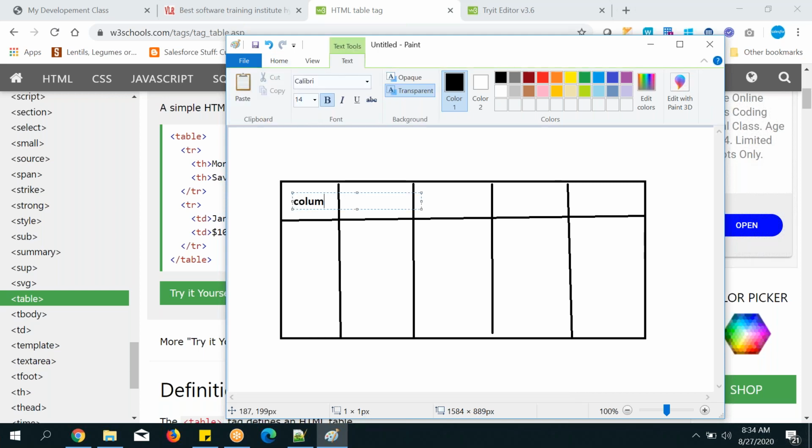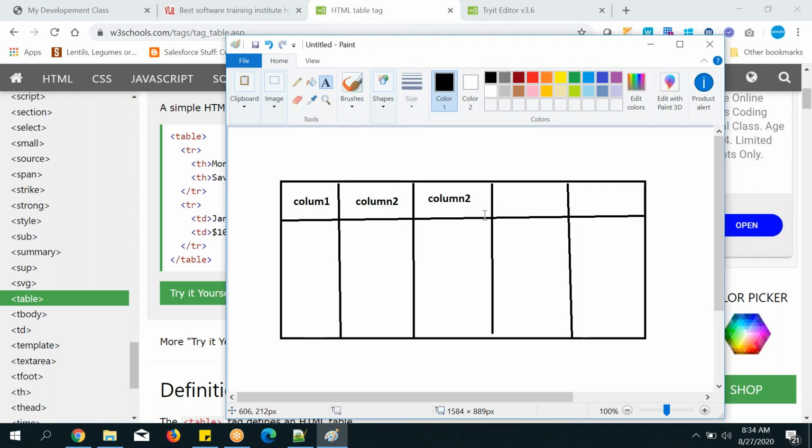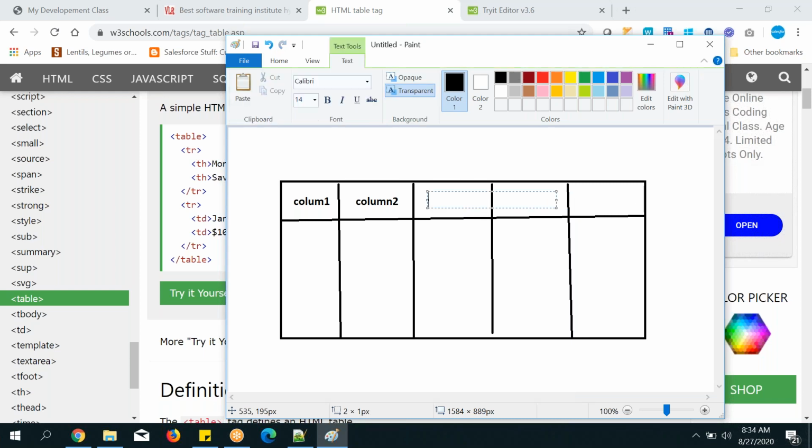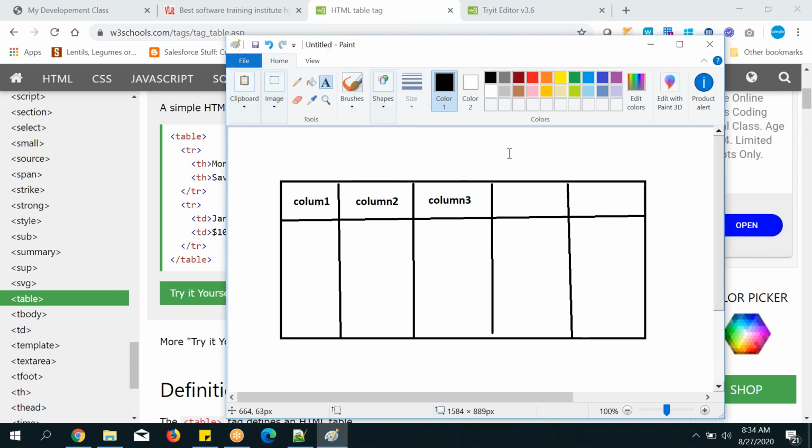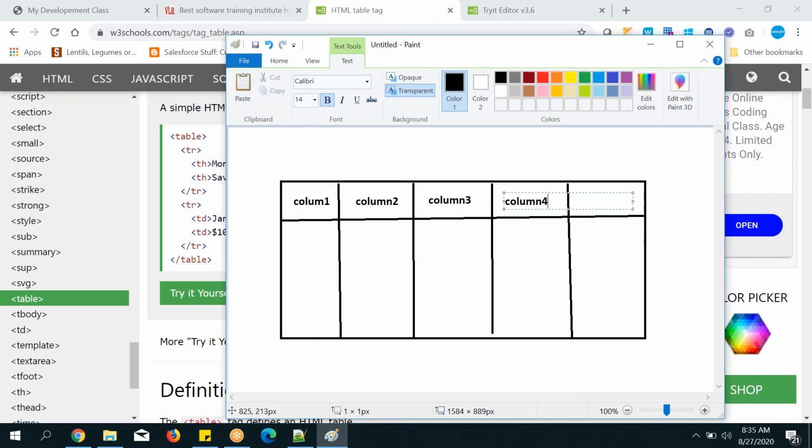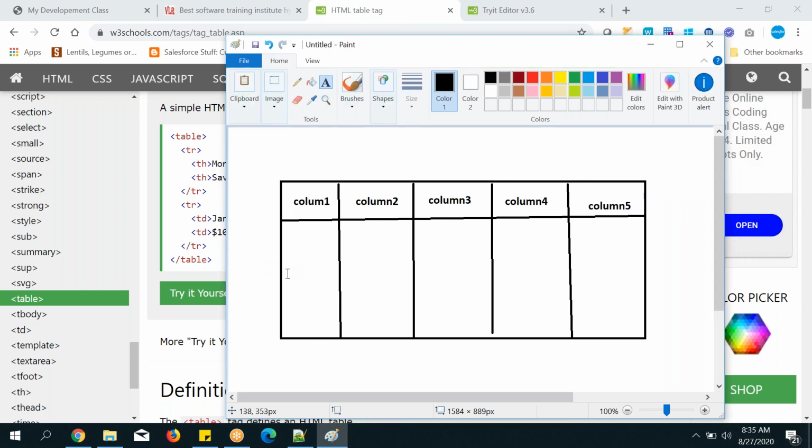This is what? Column 1. Oh, sorry. Column 2. Column 3, column 4, column 5.